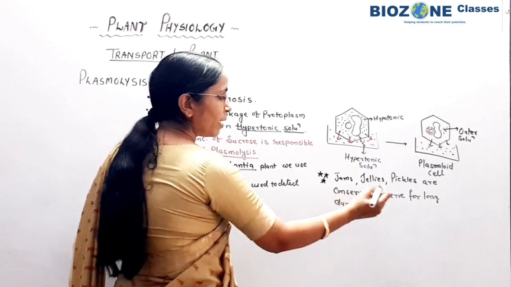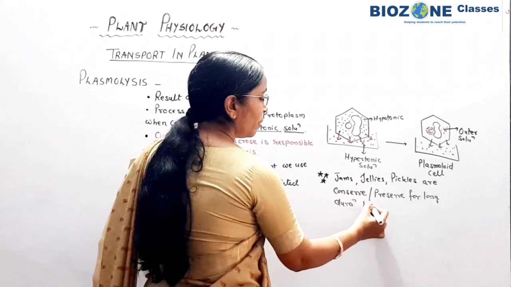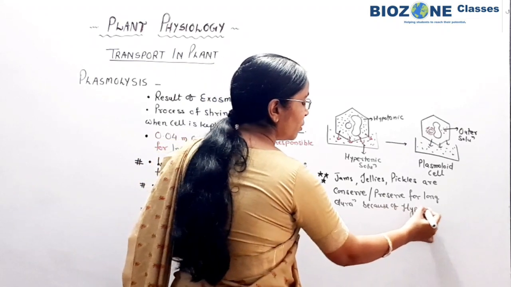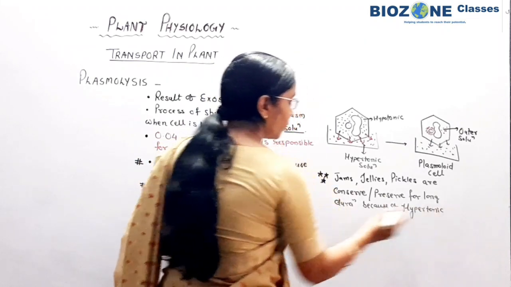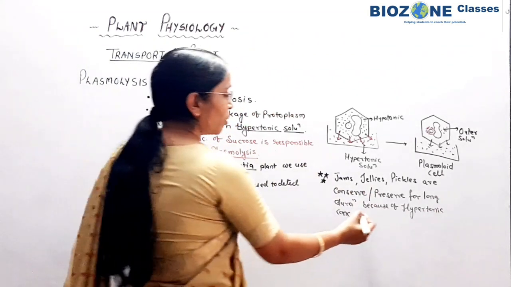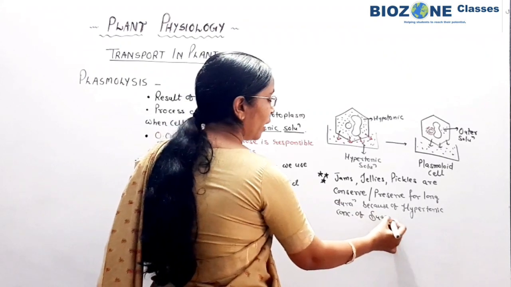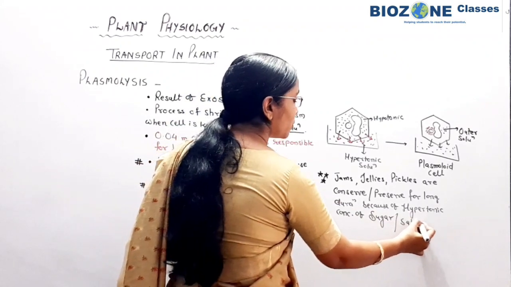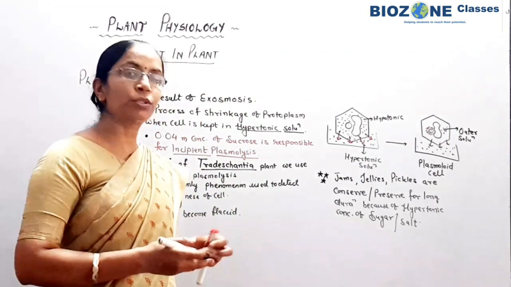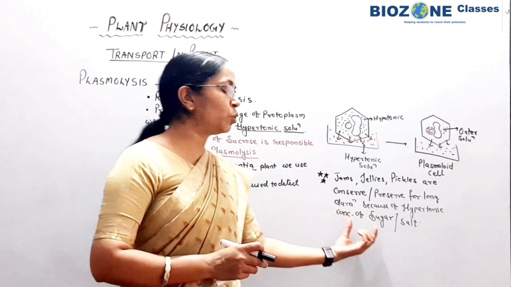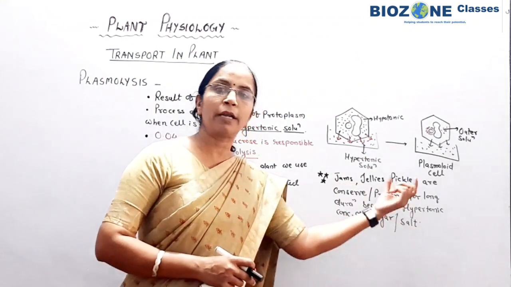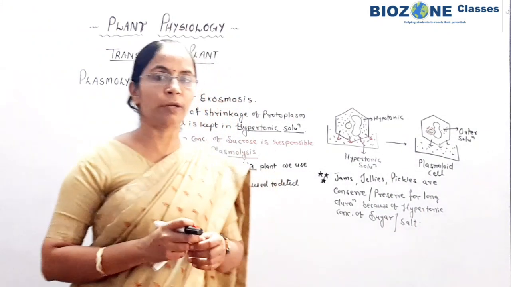Why do they get preserved as they are for a long duration? Because of the hypertonic concentration: in jams and jellies, a hypertonic concentration of sugar, and in pickles a hypertonic concentration of salt. So this is one of the most important phenomena used in our day-to-day life, where we use an excessive or hypertonic concentration of sugar in jams and jellies, and salt in pickles, to preserve them. So this part you remember.